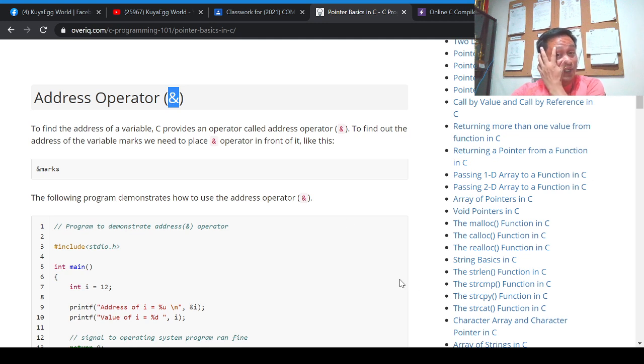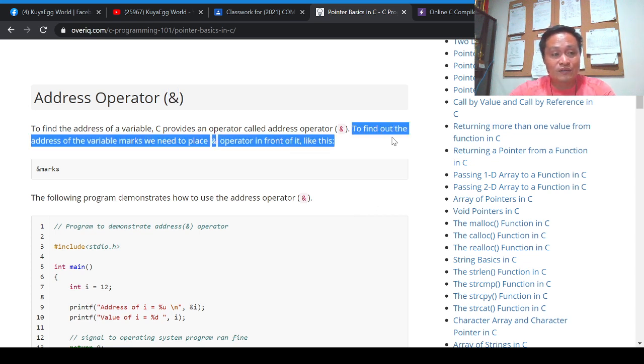This is an address operator, and you can use it to know the address of that particular variable. To find out the address of the variable marks, we need to place an ampersand operator in front of it.